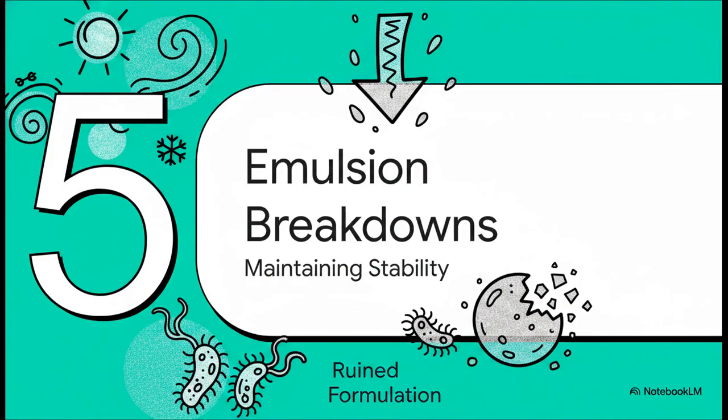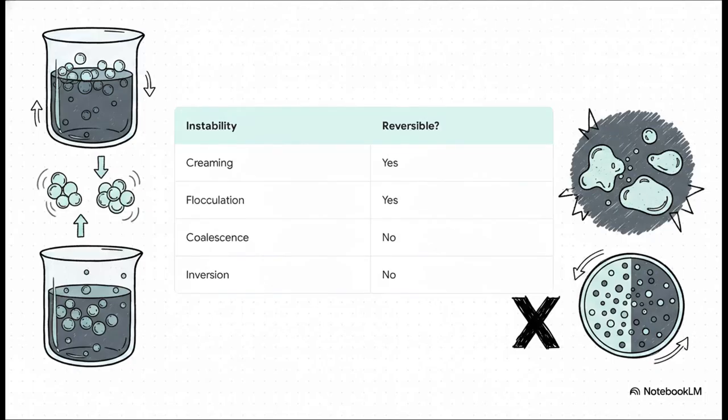All right, Section 5. Preventing emulsion breakdowns. Now, despite all this impressive molecular armor, these liquid systems are constantly under stress from gravity and temperature. There are essentially four ways an emulsion can break down. If you look at reversibility, it's pretty revealing. While creaming, where droplets just float to the top, and flocculation, where they gently cluster, are reversible separations you can easily fix with a good shake, the other two are absolutely catastrophic.